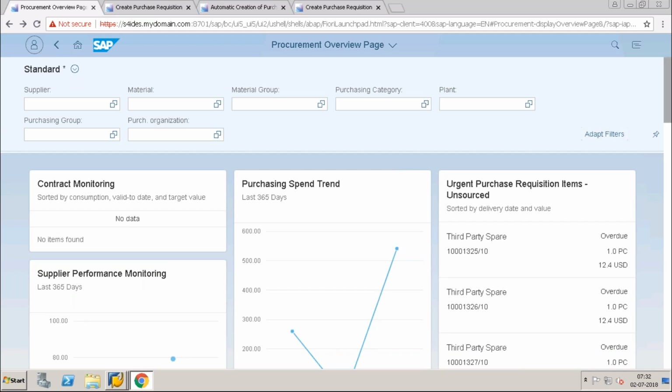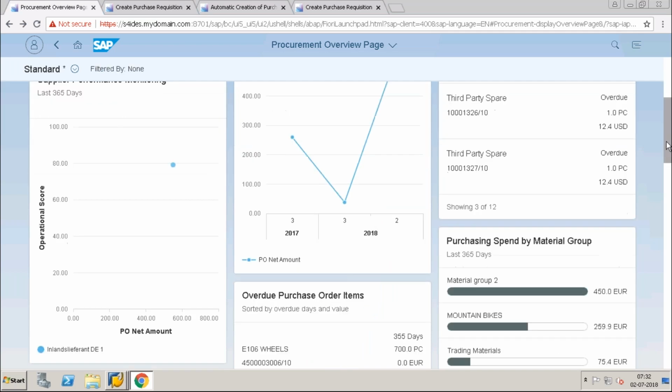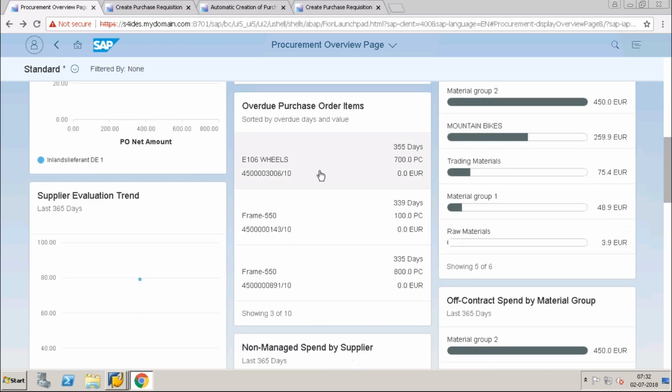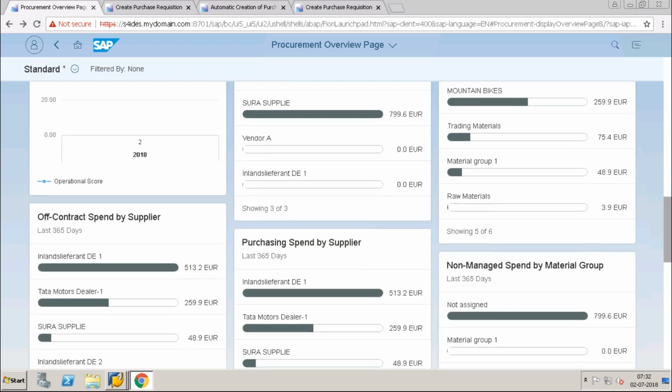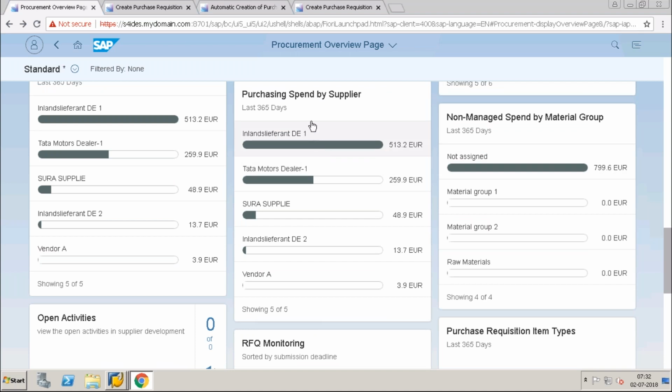Okay, I can go to the purchase orders, overdue purchase order items. So these are nothing but the purchase orders for which GR is not processed. Okay, and purchasing spend by the supplier. That means how much amount has been given or how much invoice has been created for each and every supplier. That information we can get.